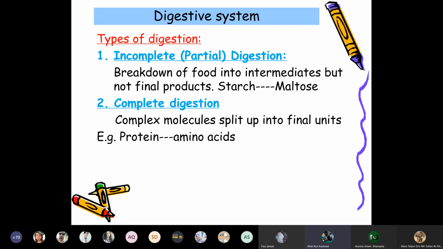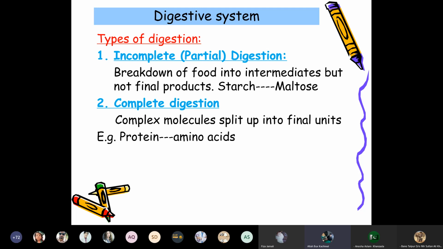Digestion takes place from the mouth to the anus. In animals, the breakdown of the food into intermediates takes place, and the final product is not made in the mouth.